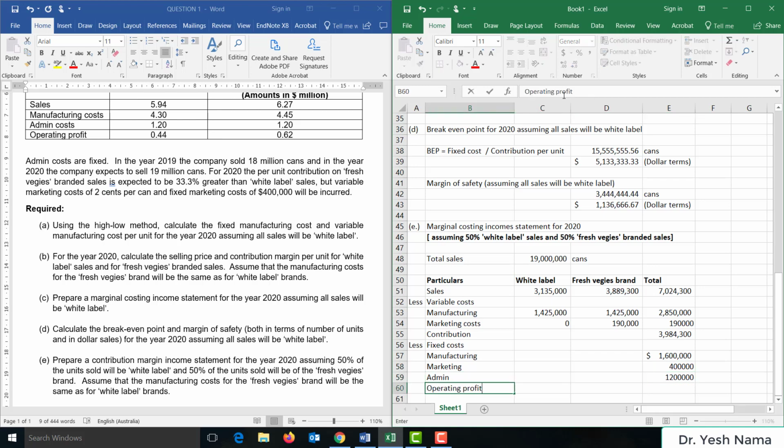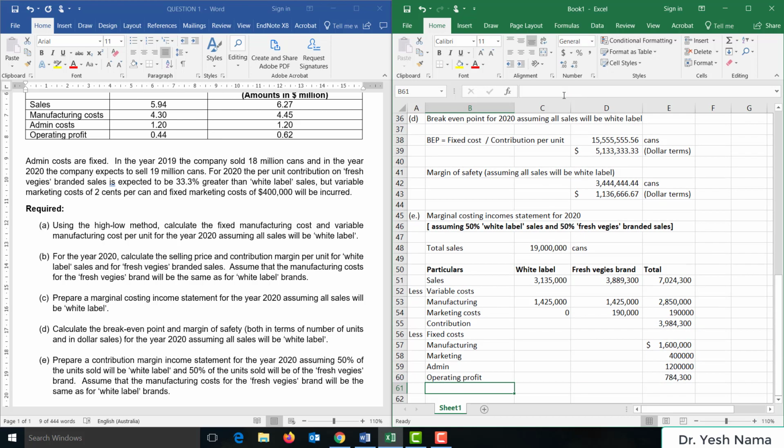Operating profit is equal to contribution minus the sum of fixed costs, $784,300. So this was the marginal costing income statement for 2020, assuming 50% white label sales and 50% fresh veggies branded sales.